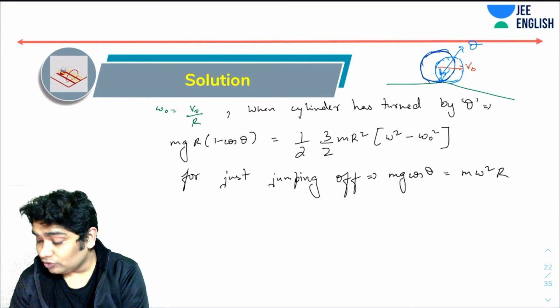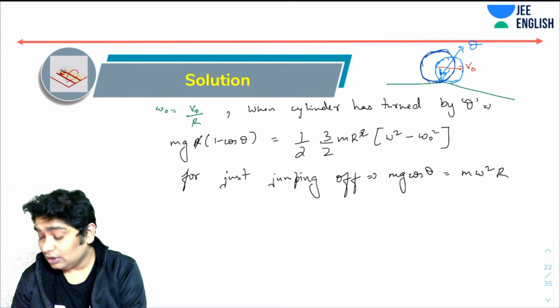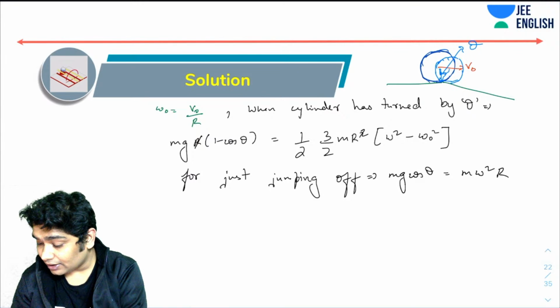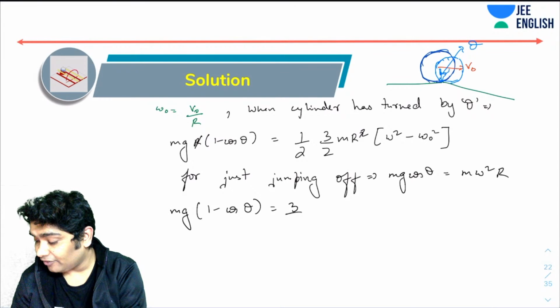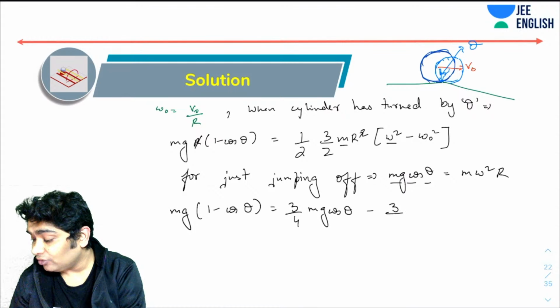Now let's remove this r, and what I can do is I can write mg cos theta minus 3 by 4 m omega naught square r.